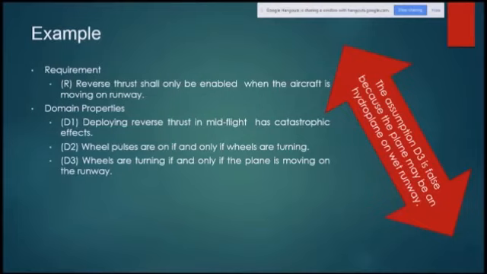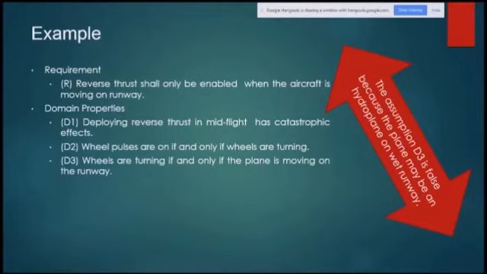Now this domain property D3, the assumption that wheels are turning if and only if the plane is moving on the runway, is not correct. For example, if the plane is a hydroplane or is moving on water, there is no runway there, right?